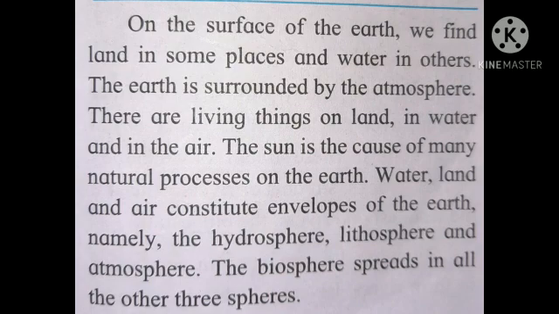The sun is the cause of many natural processes. Here they have mainly given about the water, land, and air that constitute the envelopes, that is hydrosphere, lithosphere, and atmosphere. And the biosphere spreads all over these three spheres.